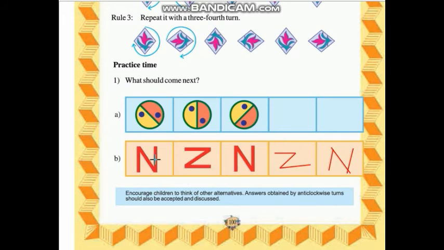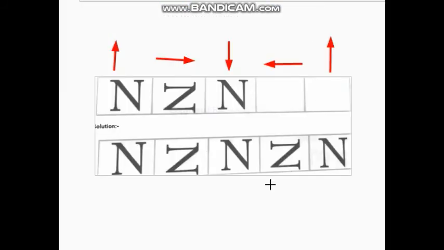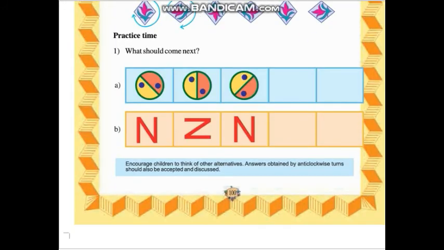This way this changes. So let's solve this question. So here is the solution of this question. Here it moves first top, then right side, this moves right side, then bottom side, then here left side, and again top side. This way it moves.